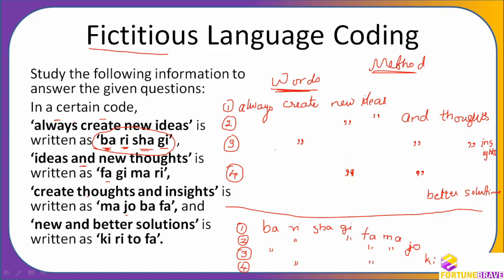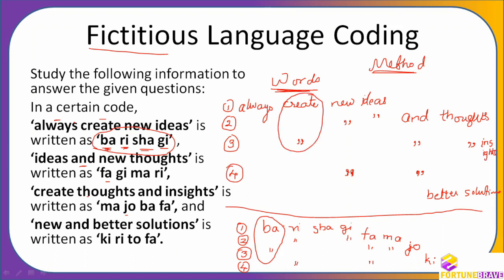In the third sentence, if you can see here, create. Create is coming in 1 and third. Nothing else is coming in 1 and third. So you are going to see in the codes which is coming in 1 and third only. 1 and third only is what now? BA. So what do you understand? Create is BA.